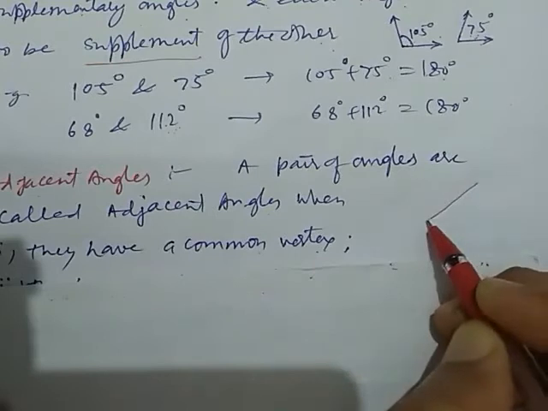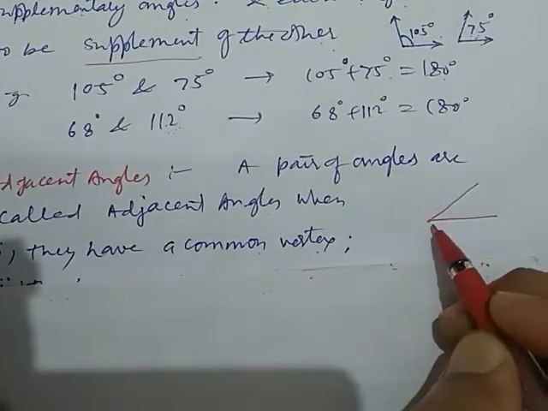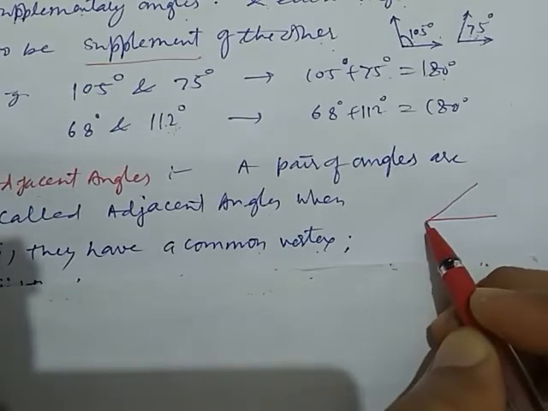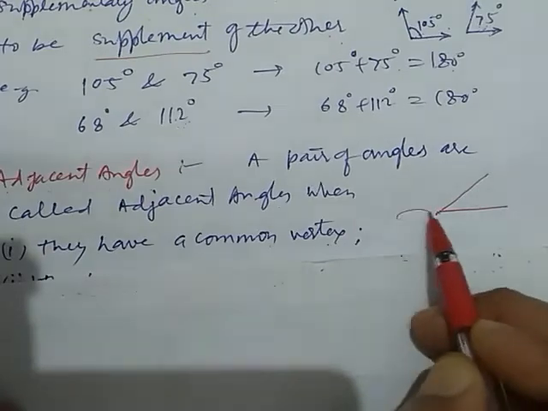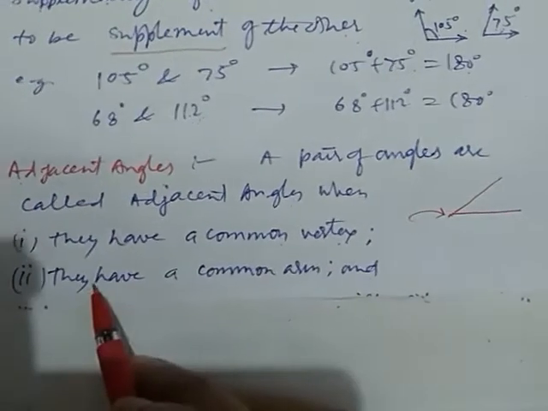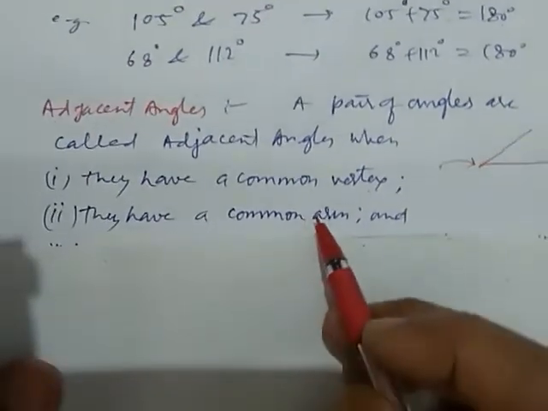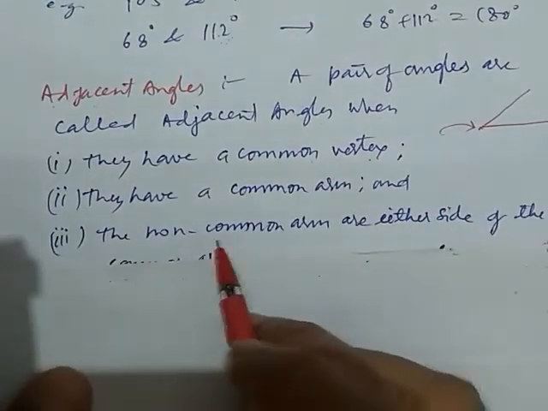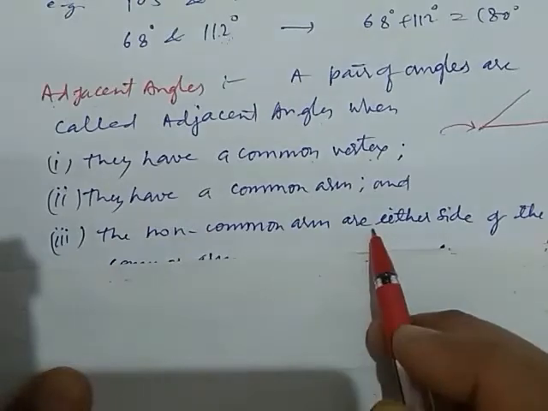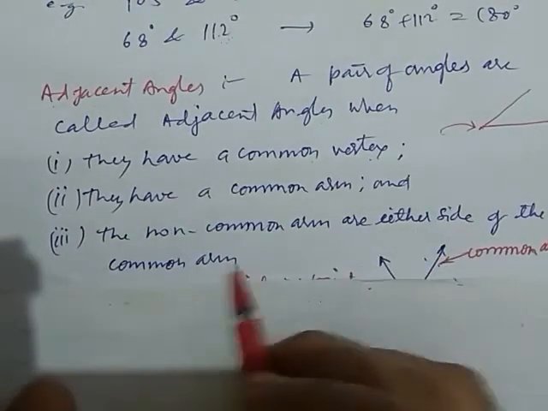What is a vertex? If two lines or segments meet at a point, this point is called the vertex. They have a common vertex, they have a common arm, and the non-common arms are on either side of the common arm.